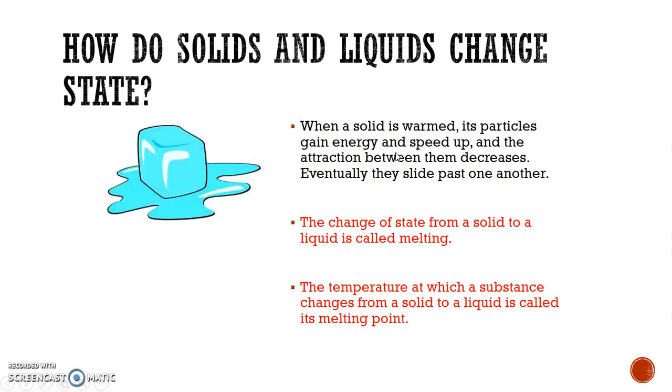Okay? That was 0 degrees Celsius, we talked about earlier. Now you can warm a solid, the particles can get energy, the attraction will decrease, and they're going to eventually slide past one another. We call that melting, so make sure you write that down. The temperature at which a substance changes from a solid to a liquid is the melting point, that exact temperature. And for water, it's 0 or above 0.